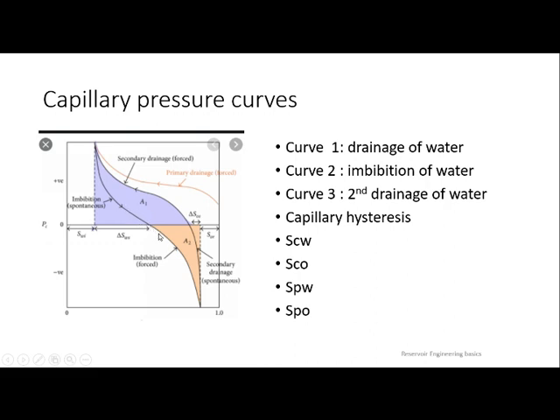So it is showing the arrow until you reach the point where PC becomes 0. Here PNW is dropping, PW is increasing. Finally, oil pressure is dropping, water pressure is increasing. Water is again coming back. Water is imbibing back. When water is imbibing back, oil pressure will reduce, and finally you reach a point where water pressure as well as oil pressure become equal. Here we name this particular saturation as SPW.